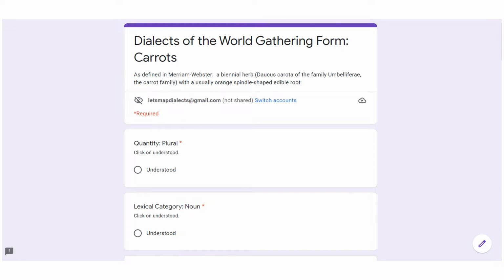Hello, and welcome to the walkthrough of the Dialects of the World Gathering Forum, which forms part of a project that attempts to collect and map non-standard words from around the world, especially those that belong to dialects.